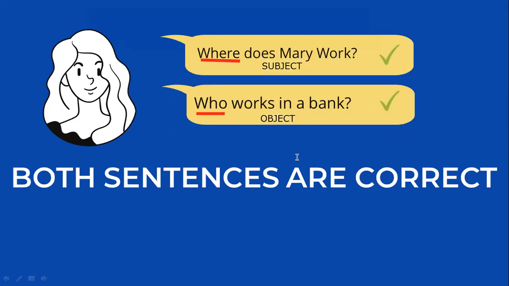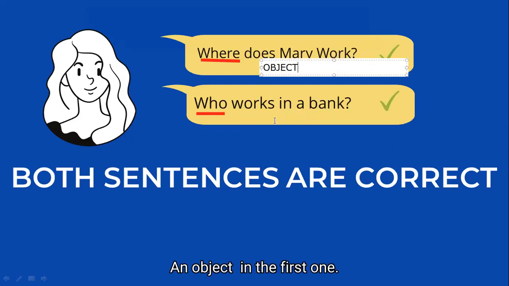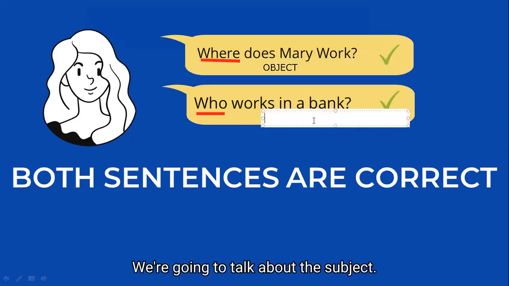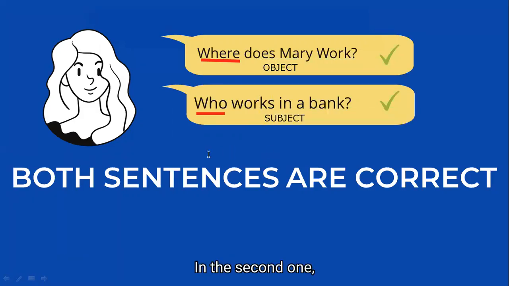Okay? No, I'm sorry, I had it upside down. We talk about the object in the first one, but we are going to talk about the subject in the second one. Okay?